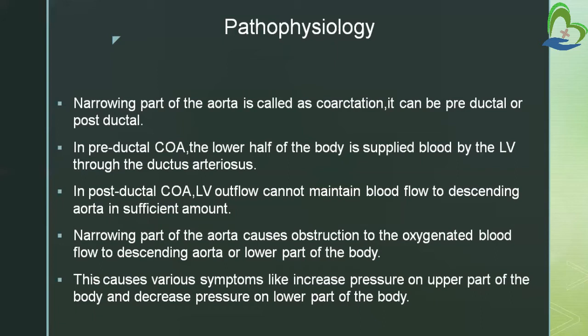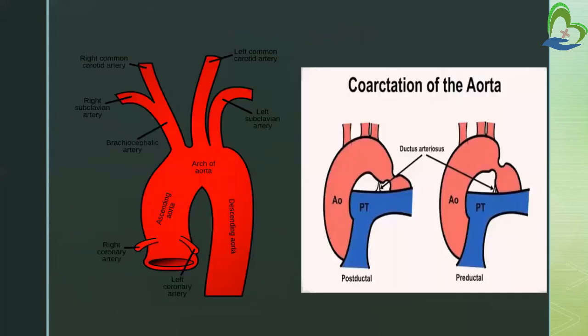We all know that the aorta gets blood from the left ventricle. The left ventricle of the heart supplies oxygenated blood to the aorta, and from the aorta the blood is distributed to all body parts. But in preductal COA, the lower half of the body is supplied blood by the left ventricle through this part. This is the picture of postductal and preductal. So if the narrowing is present below the ductus arteriosus, then it is called postductal. These are the two pictures of preductal and postductal.